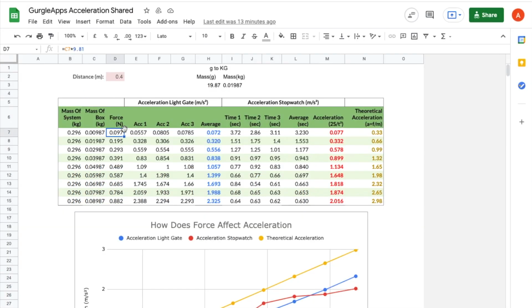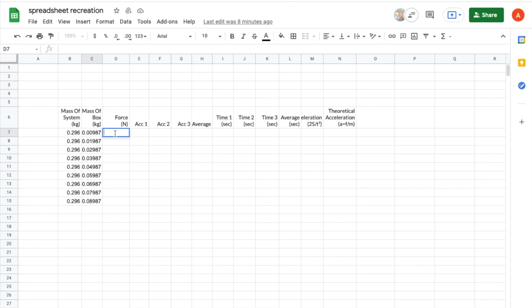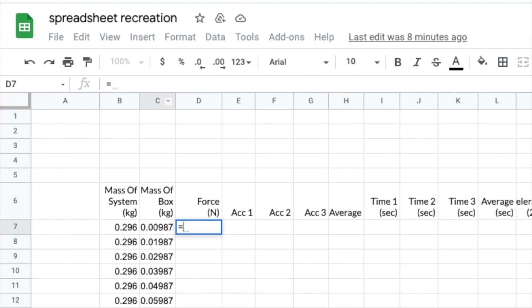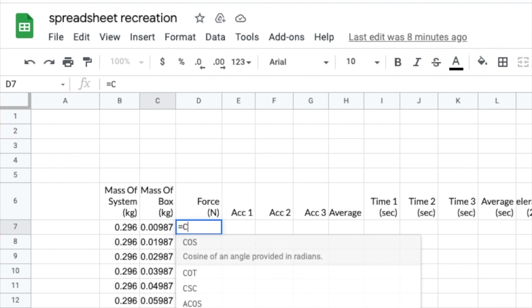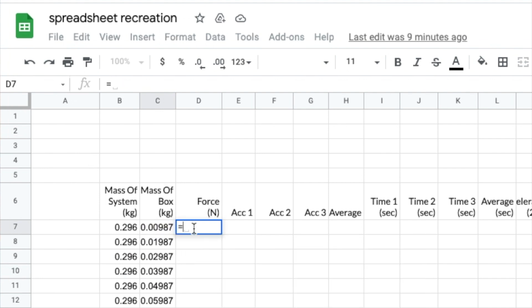The way we do this is by using formulas. So if I select this cell, you can check the formula bar here and see a formula. So let's recreate it in our spreadsheet. Select the cell you want to use the formula in, press the equals sign to show it's a formula, and my formula includes timesing the value in another cell by another value, 9.81. The cell I want to use in my formula is C7, and we can simply type in C7, or select the cell instead, and you can see once I've selected it, C7 appears. The star sign is times or multiply, and by the way, if I say times I mean multiply and vice versa, and I want to multiply the value in C7 by 9.81.